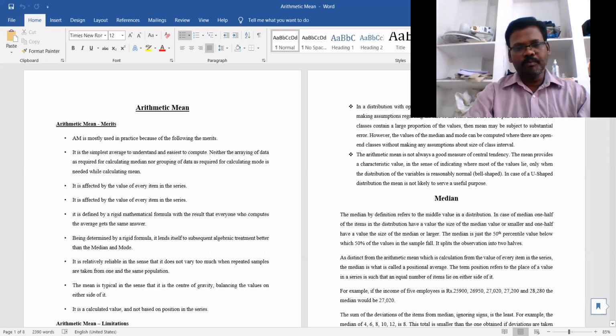Among the five types of averages, we know that the arithmetic mean is one of the most important and most popular. Why can we say that the arithmetic mean is the most important and most popular method? We can understand that based on its merits. The arithmetic mean is mostly used in practice because of the following merits.